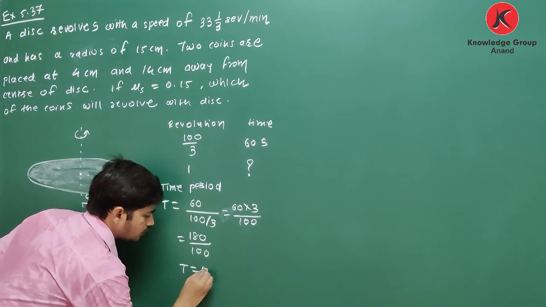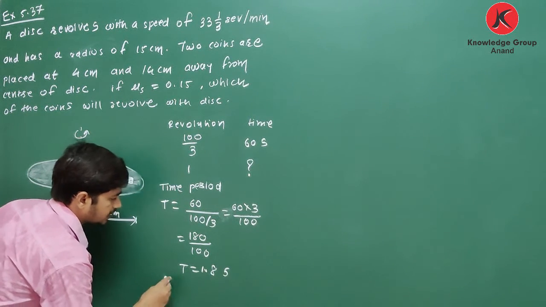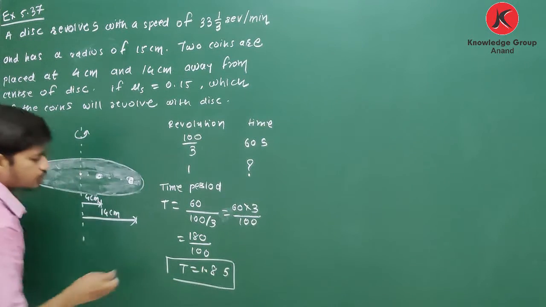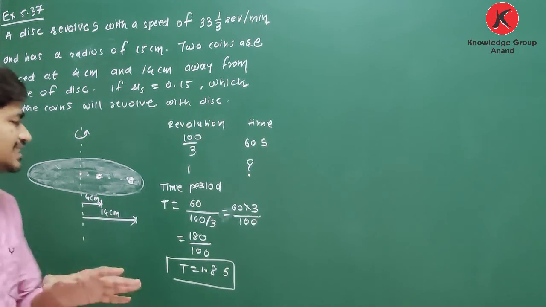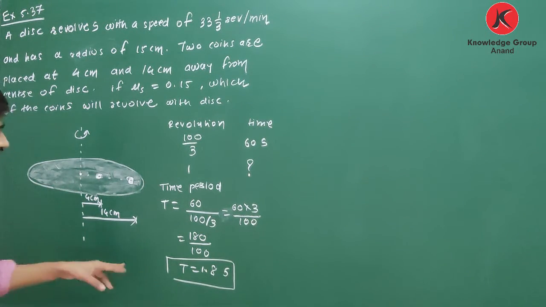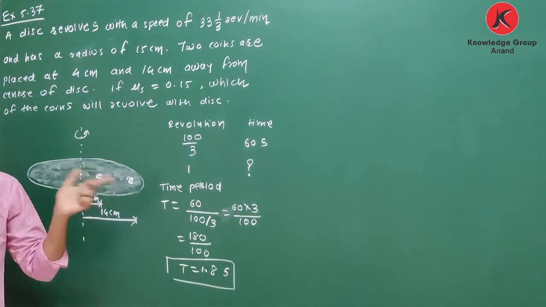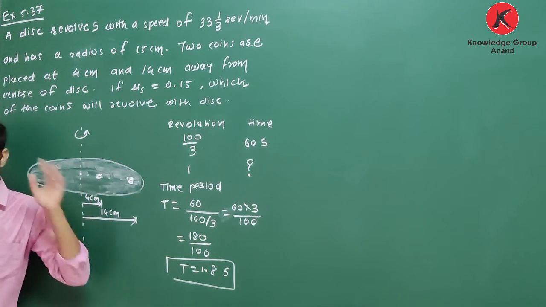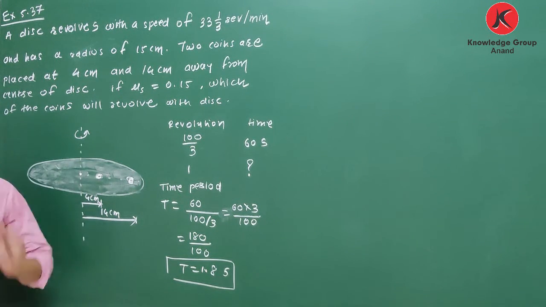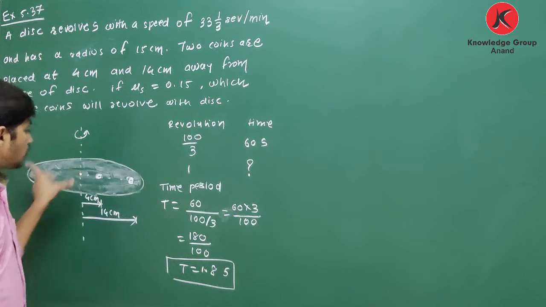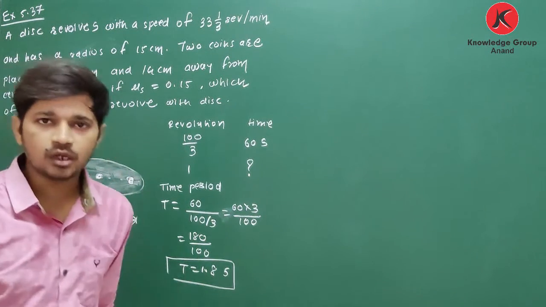So T is equal to 1.8 second. This means the disc is revolving such that it takes 1.8 second to complete one revolution. So during this motion, which coin will revolve with the disc and which coin will be thrown away?